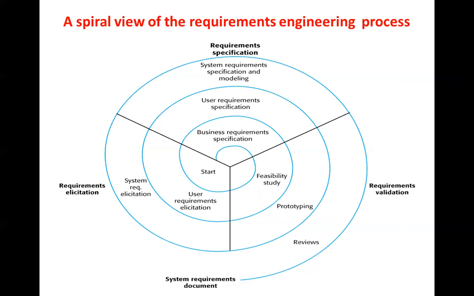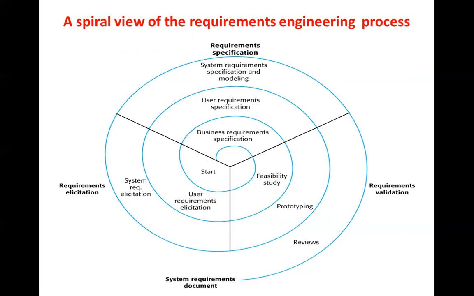Based on that prototype, the stakeholders, the organization's technical team, think over this: is it feasible, and to convert it into a deployable project, what sort of system requirements are there. Once those requirements are finalized, the reviews on that requirement will be taken, and finally the system requirement document gets ready. Actually, this is the view of the total requirement engineering process.